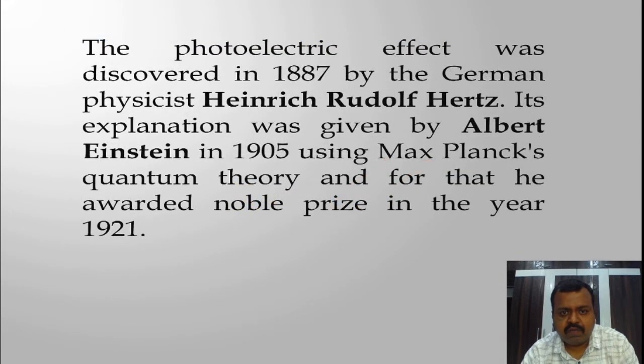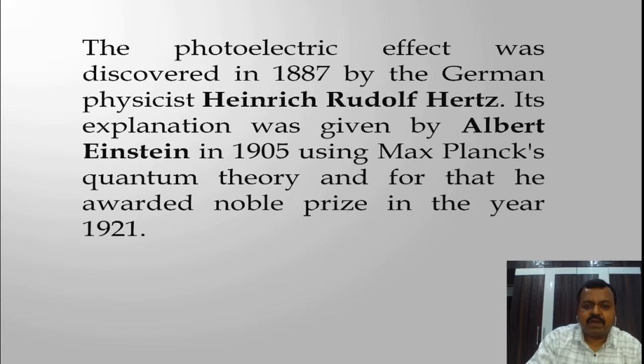This phenomenon of photoelectric effect was discovered in 1887 by Heinrich Hertz. Listen, Hertz discovered the phenomenon in 1887, and the explanation for this photoelectric effect was given by Albert Einstein in the year 1905. That means after around 17 years, Albert Einstein explained this phenomenon, and for that explanation he was awarded the Nobel Prize. And one more important thing, to explain the photoelectric effect, Einstein used Max Planck's quantum theory. So first we'll go for Max Planck's quantum theory.